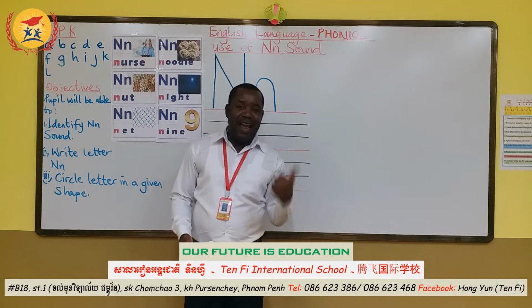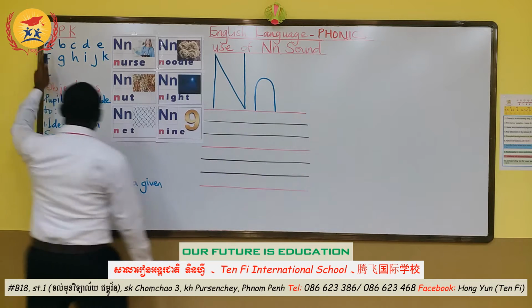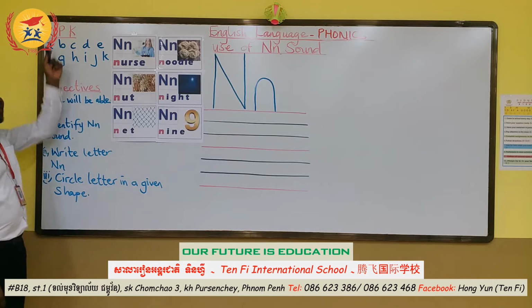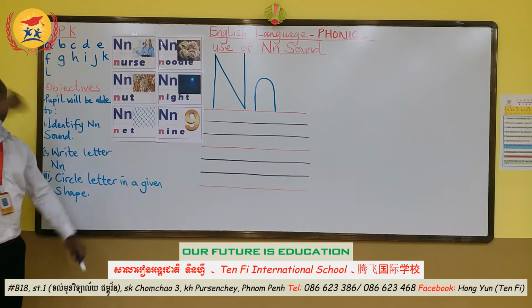Letter N. So let's go straight with our previous knowledge, and we have the RPK. What is RPK? R for relevant, P for previous, and K for knowledge.